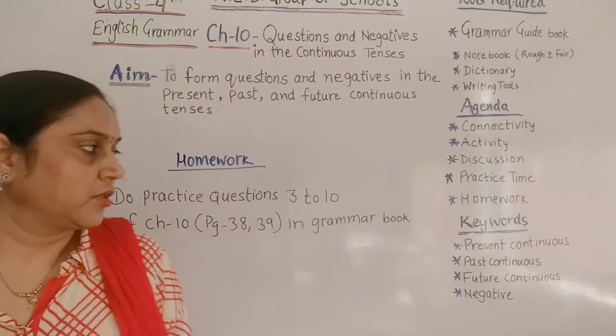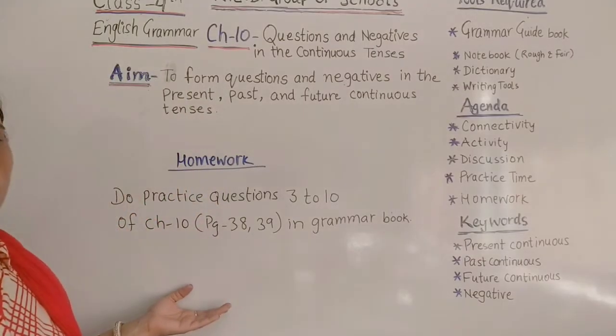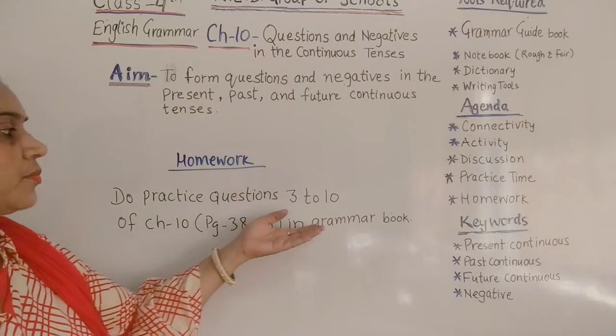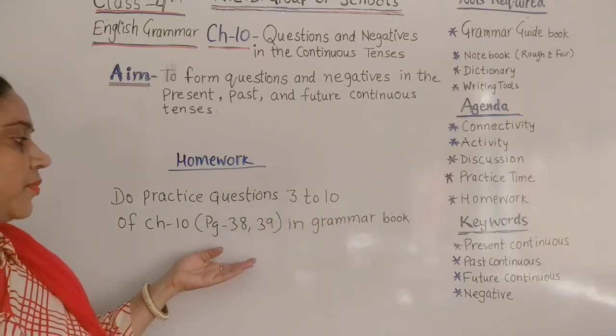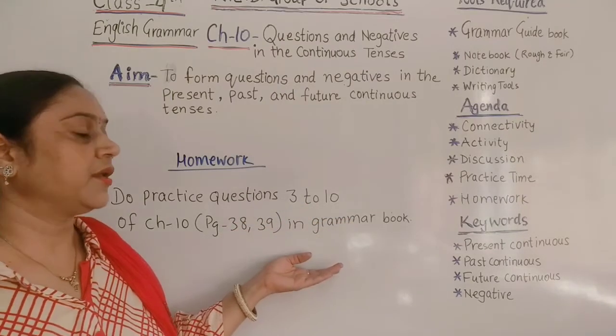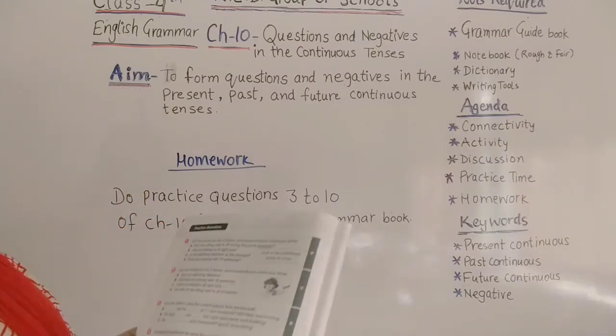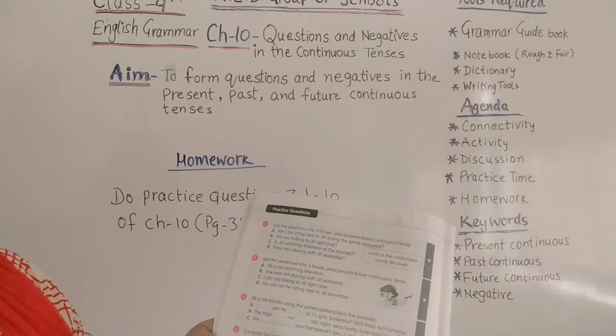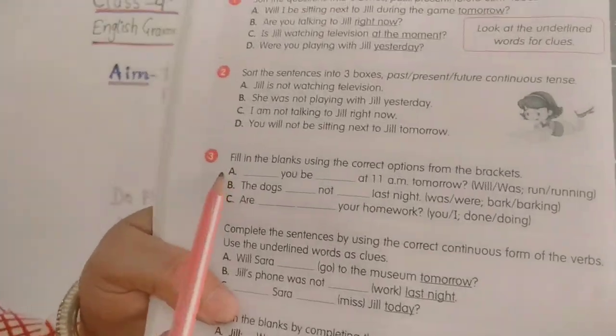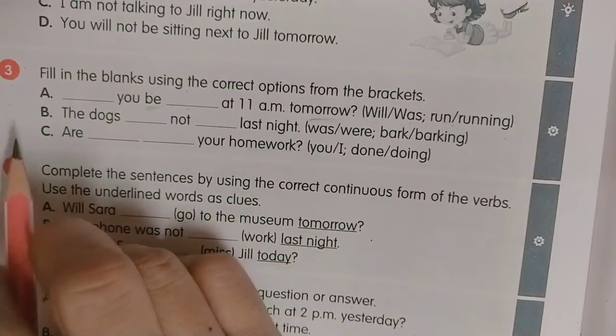Okay, children, now the time of your homework. Do practice questions number 3 to 10 of chapter number 10, page 38 and 39 in your grammar book. So here these are the questions and how you have to do, let me explain you. Okay, so your question number 3, do the exercise of this chapter.